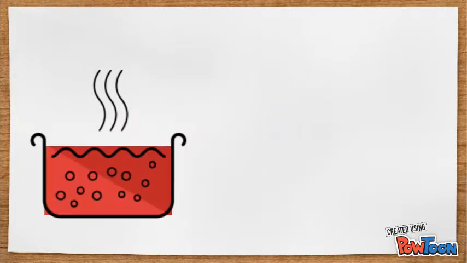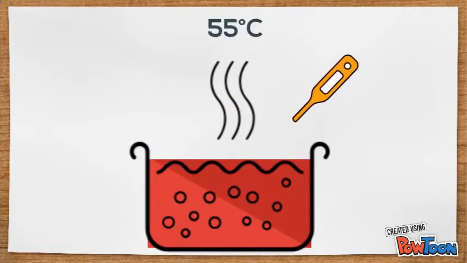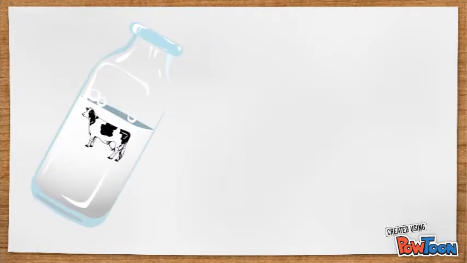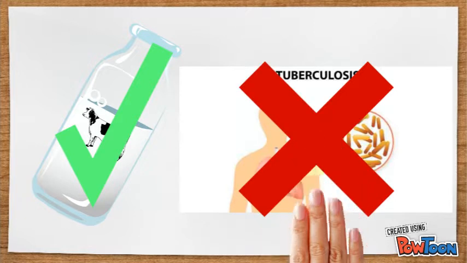Pasteur found that by boiling the wine, it killed the bacteria, but it also made the wine taste awful. Later, he discovered that by heating the wine to 55 degrees, he could kill the bacteria without making the wine taste bad. He treated other spoilable substances like milk, which became safe to drink without fear of contracting TB.